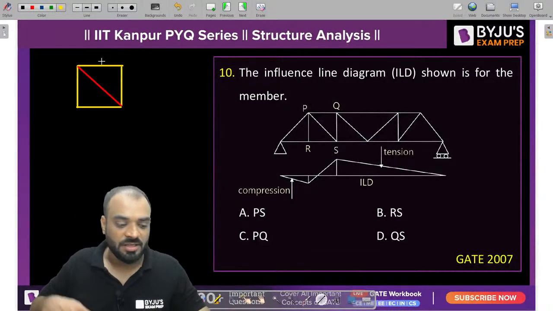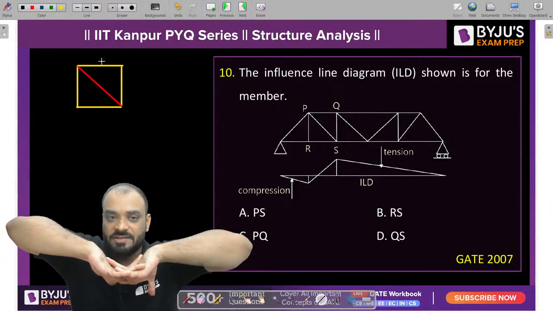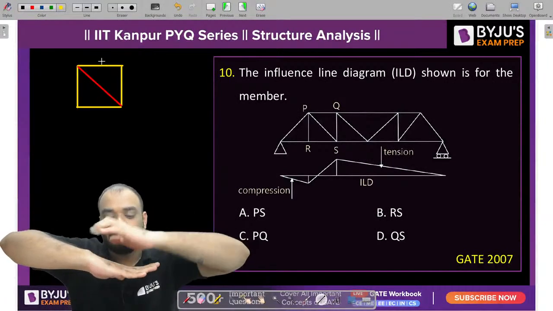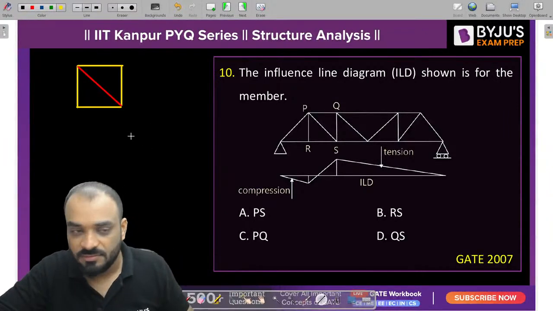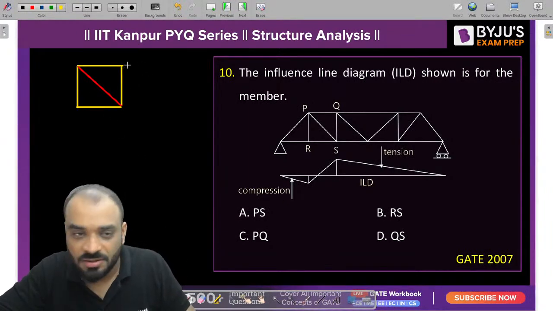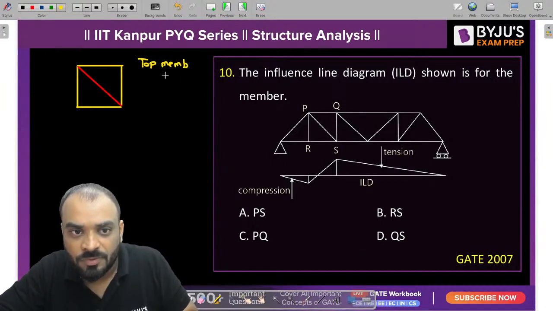If you try to bend the beam like this, then compression will occur at the top or tension will occur at the top? Compression. So can I say that for the top member, whatever ILD you get, it is always compressive in nature.